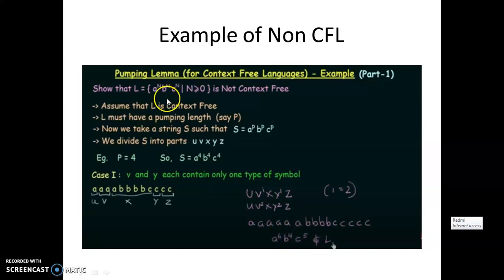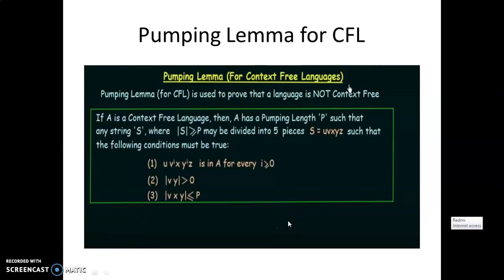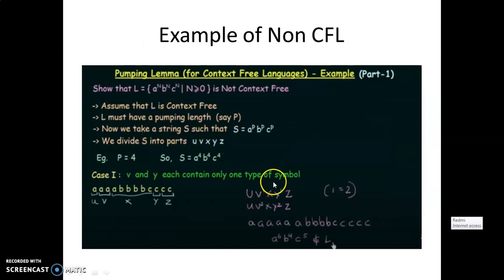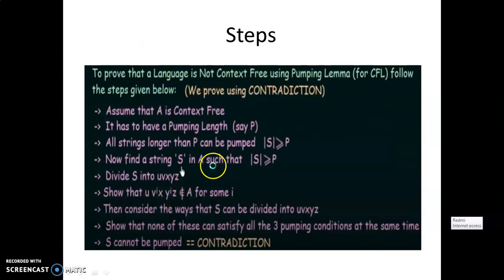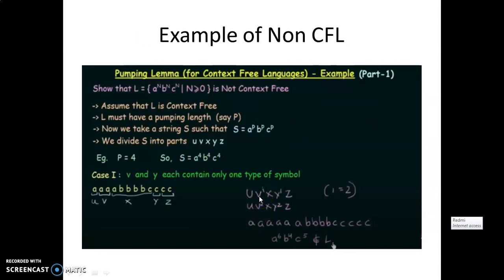But as per our language, the number of A's is not equal to B's and not equal to C's. So the new generated string does not belong to the language L. So here the first condition of the pumping lemma fails. So we need not go for the next 2 conditions. Means we can say the given language is a non-context free language. When we can say the given language is a context free language, these 3 conditions have to be fulfilled at a time. But here in this case the first condition itself fails.